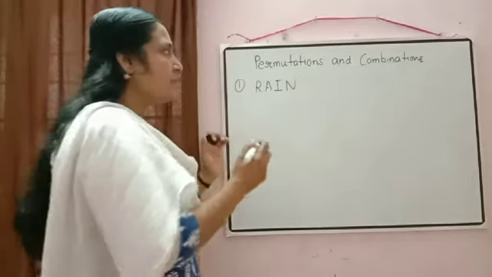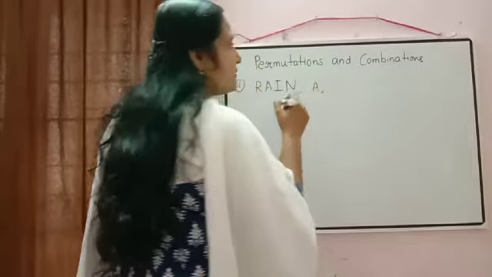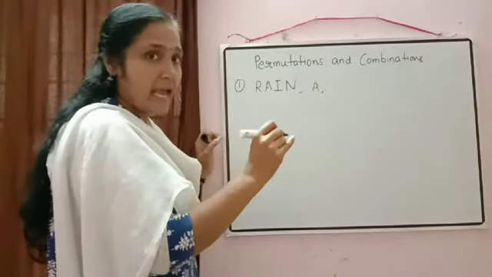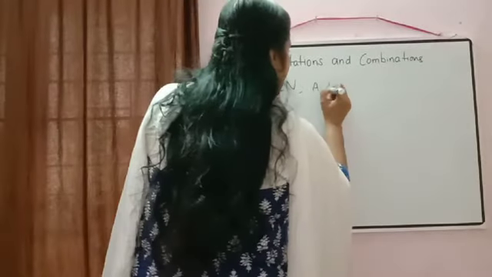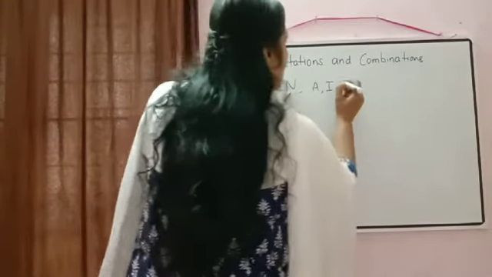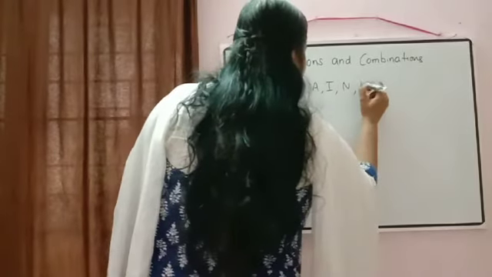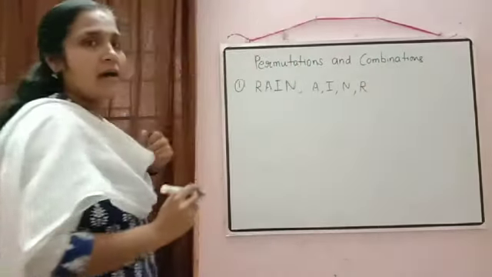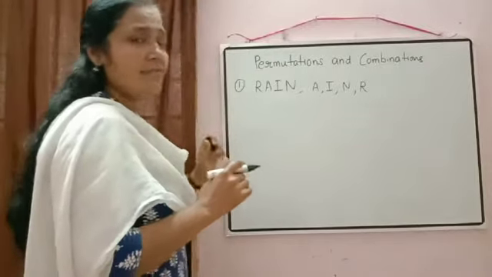If you arrange them, first all the words starting with A should come, then all the words starting with I, then all the words starting with N, and at last all the words starting with R.